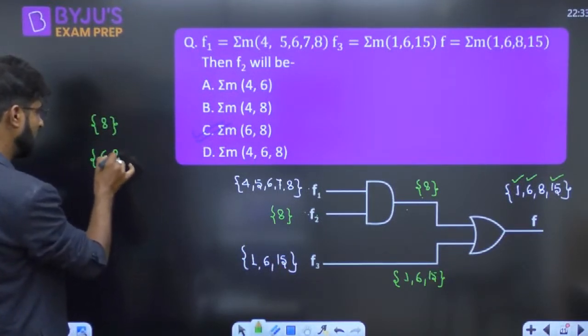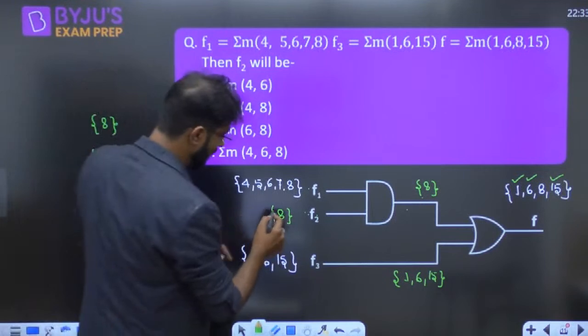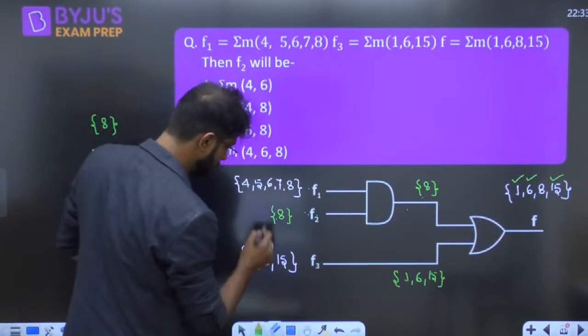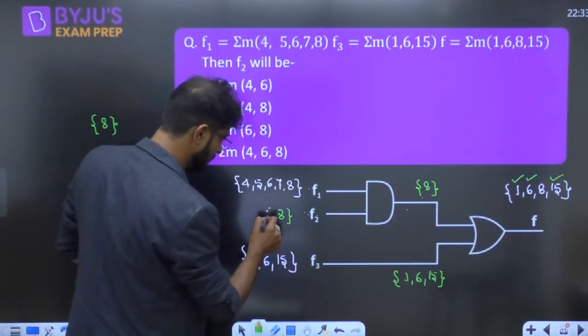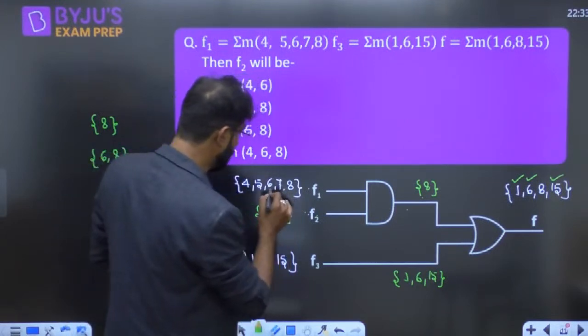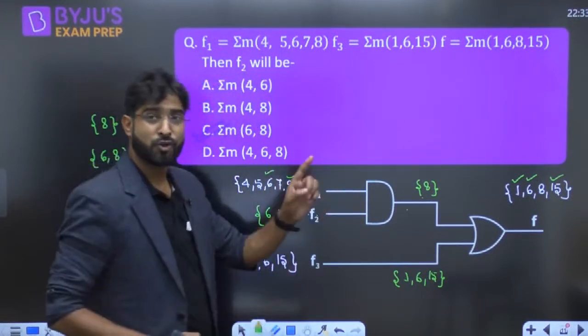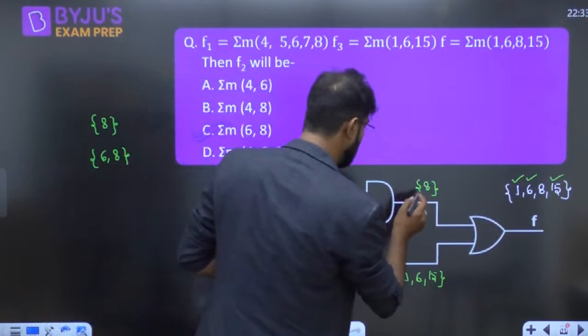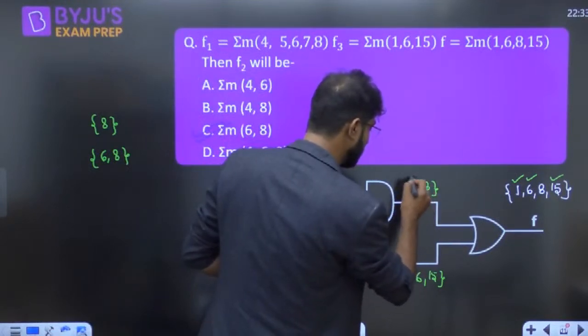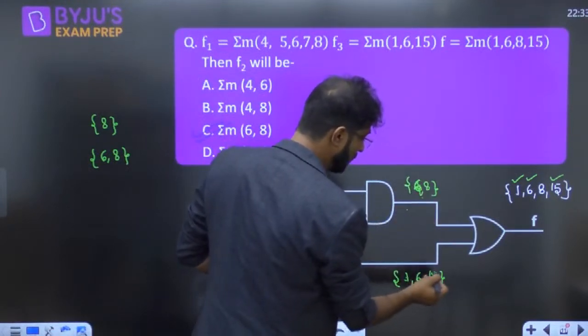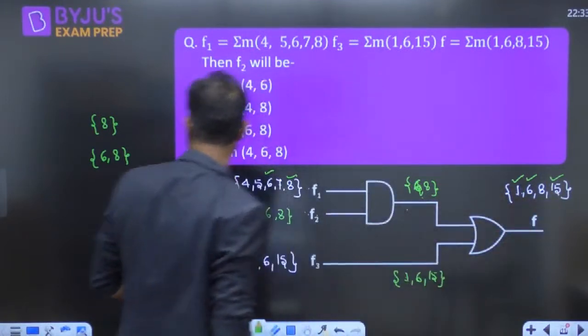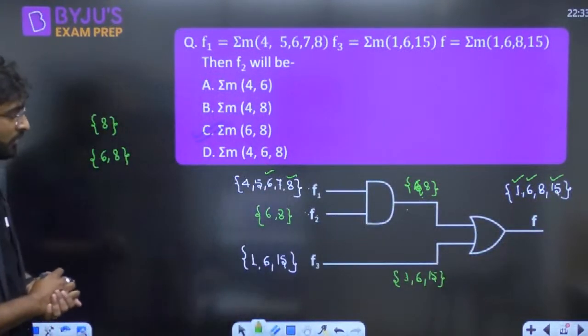Apart from 8, if 6 and 8 is given, if here the 6 is also given, then you will get the common, 6 and 8, because AND gate means common. So here you will get just 6 and 8. So common again 1, 6, 8, 15 and 1, 6, you will get the same answer. So 6, 8 is also a correct answer.